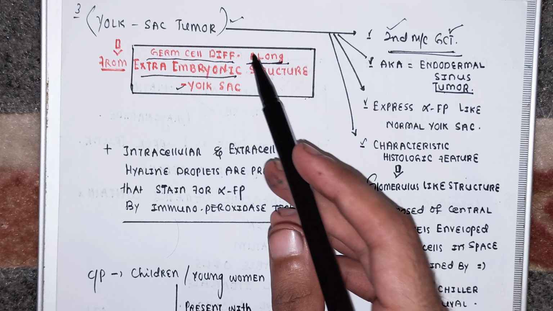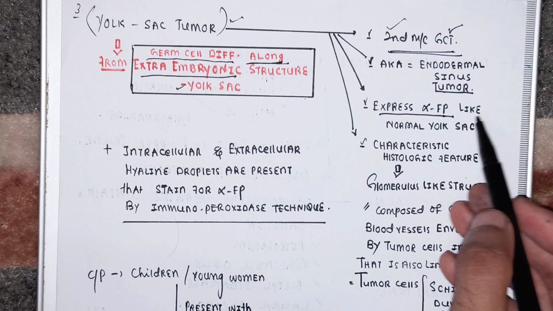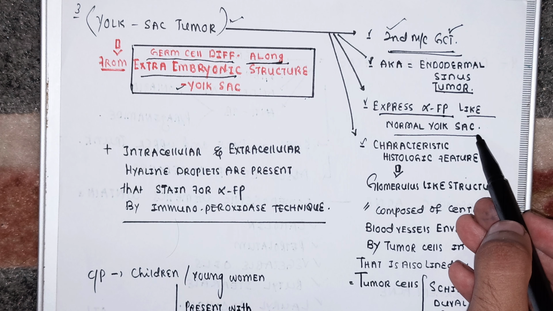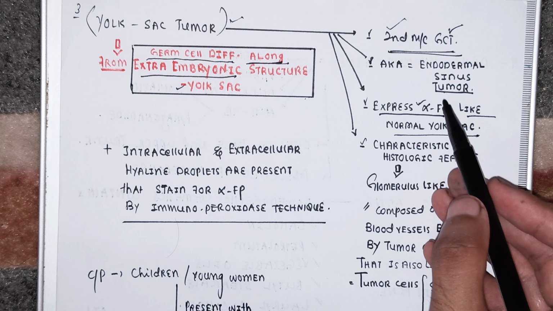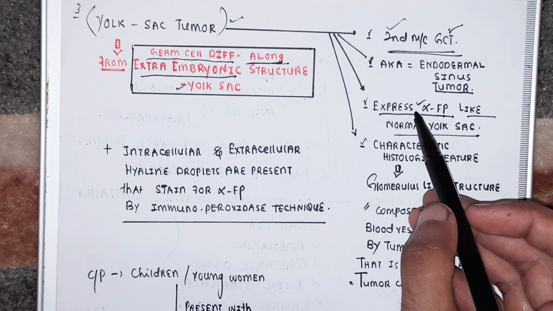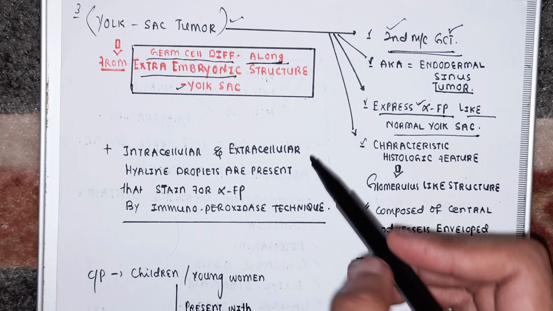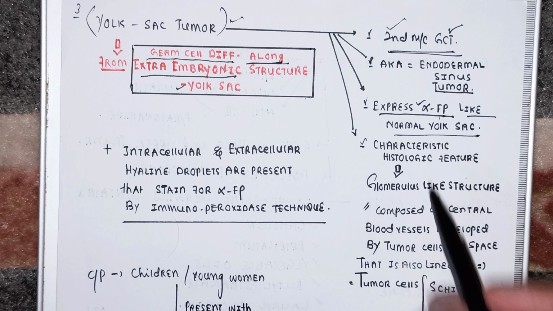And you know what, beta, yolk sac tumor expresses a very important marker, that is alpha fetoprotein, just like the normal yolk sac produces. Okay, so it is going to be a very important exam question: what is the marker for the determination and diagnosis of the yolk sac tumor especially? It is going to be alpha fetoprotein, beta.